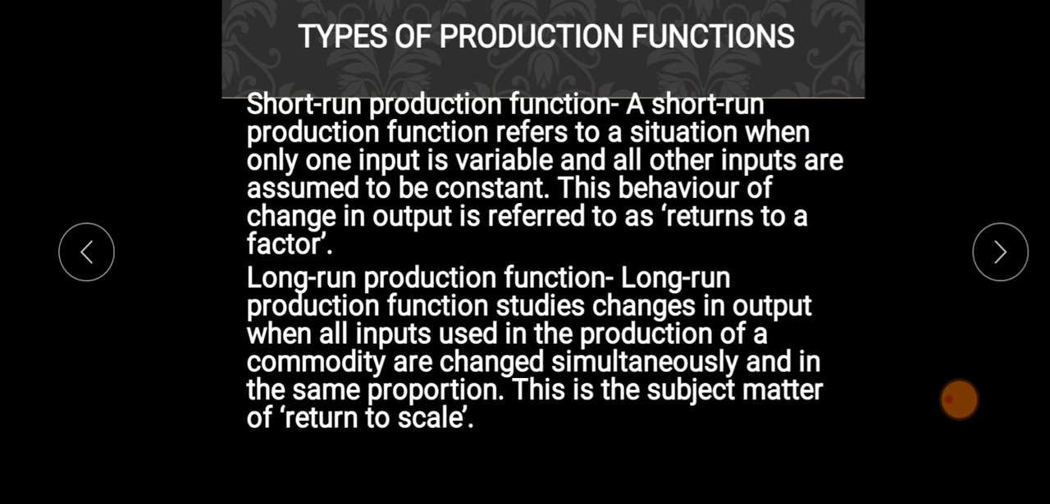Now let us understand the different types of production function. Let us start with the short run production function. A short run production function refers to a situation when only one input is variable and all other inputs are assumed to be constant. What this means is that a short run production function usually shows the relationship where only one input can be changed while all other inputs cannot be changed. It remains constant. So that type of production function is known as the short run production function.